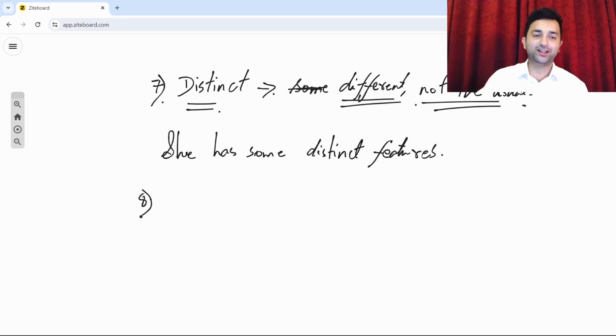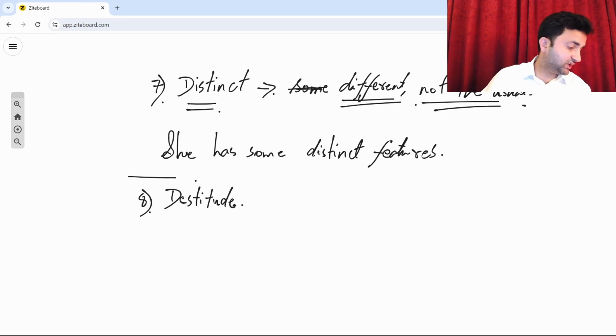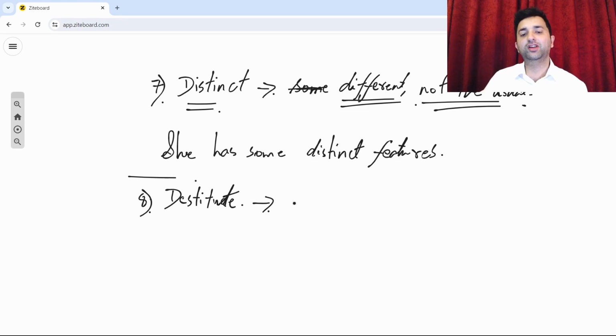Next one, number 8, which is the word destitute, D-E-S-T-I-T-U-T-E. This word destitute refers to someone who is poor, people who are in poverty, or people who do not have enough money, people who struggle a lot in life. So again, the word destitute refers to poor people.